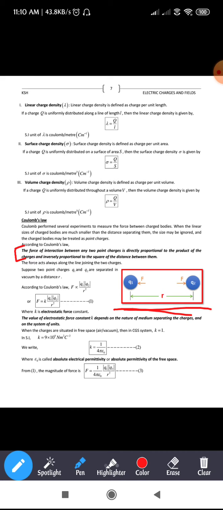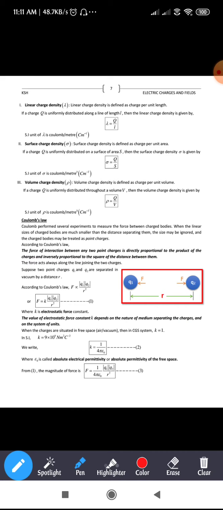You can see here the direction of force is away. Since both the charges are positive, obviously there will be a force of repulsion. In case one was positive and one was negative, there would be a force of attraction. As of now, in the figure, the charges are moving away from each other since both experience the force of repulsion. Now coming to the mathematical form of Coulomb's law.